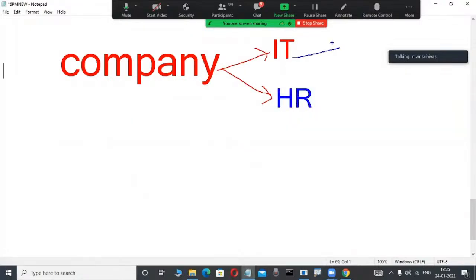In this IT department, suppose your son is joining a company, then you are also working in the IT department. Yes. In this IT department, 3 employees are working, for example. Again, in the HR department, 1 employee is working. This is a small scenario. In a company, an IT department and an HR department are there. One company, 2 departments. In this IT department, 3 employees are working. In the HR department, 1 employee is working.